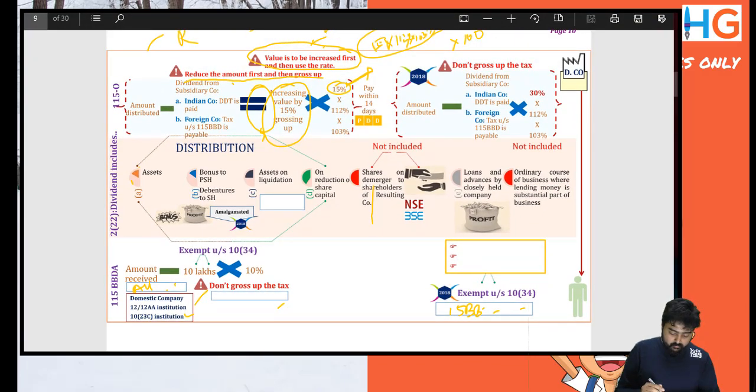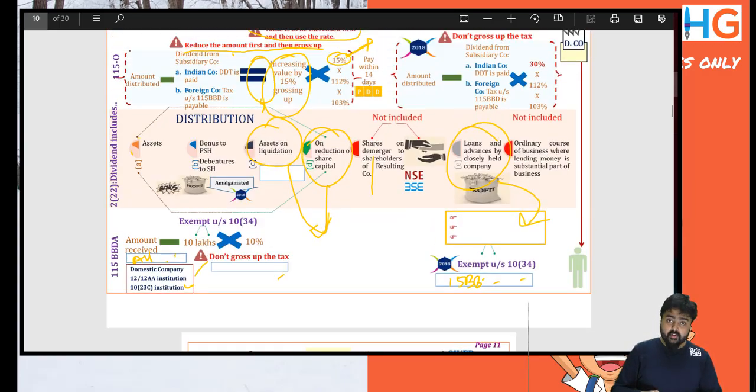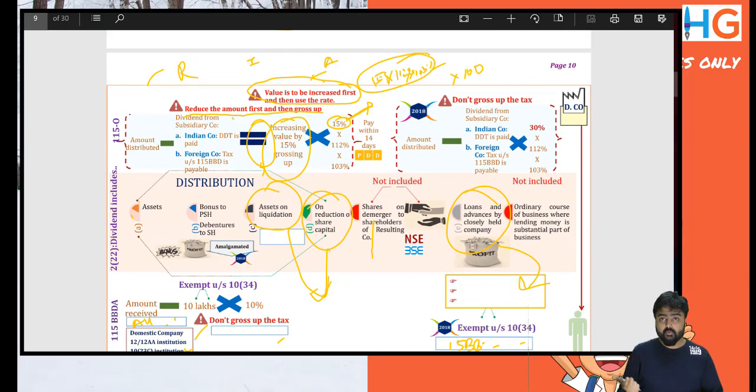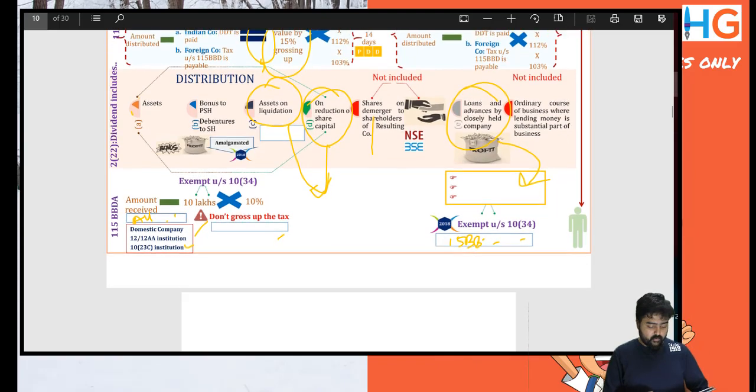Since we are short of time, we cannot discuss in depth the implications of 22(2)(c) and 22(2)(d), and their implication on capital gains in the hands of shareholders. For 22(2)(e), there are three pointers on whether loans and advances given to three persons will be taxable under 22(2)(e). We are not able to discuss it.